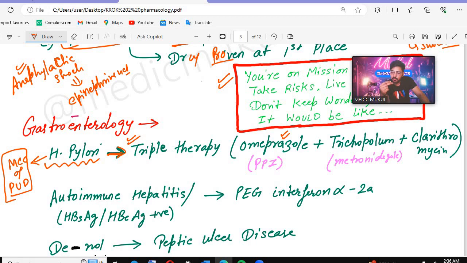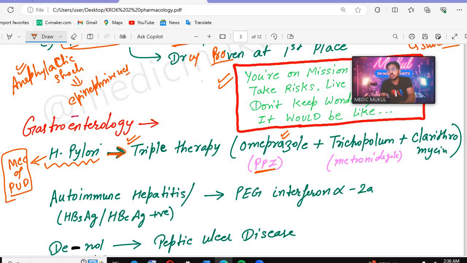So remember that we have to go for the lifestyle modification. After the lifestyle modification, remember we will go for the PPI. If the patient is not able to be treated with the PPI, then we will go for omeprazole, tinidazole and clarithromycin. Omeprazole is a proton pump inhibitor, along with other proton pump inhibitors like pantoprazole, all these can be given.